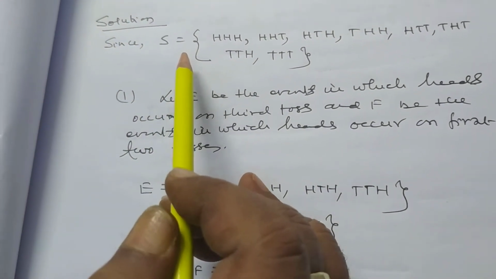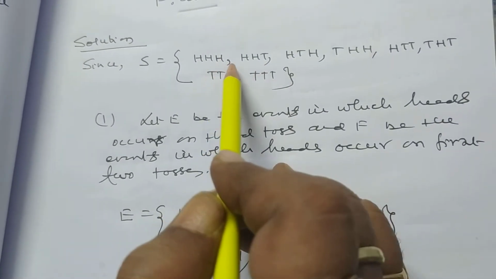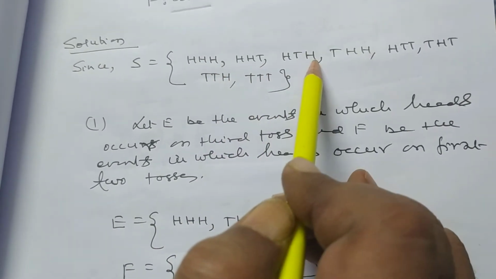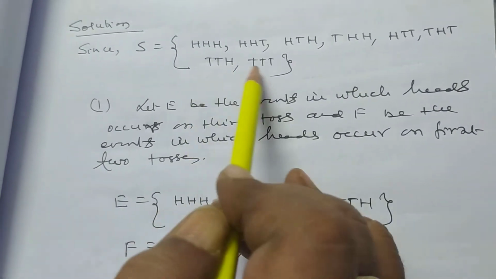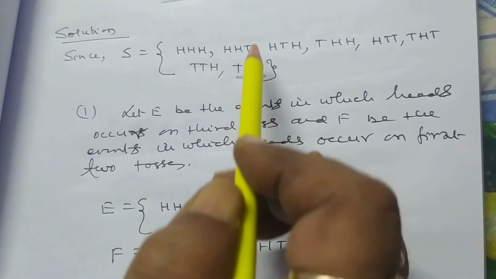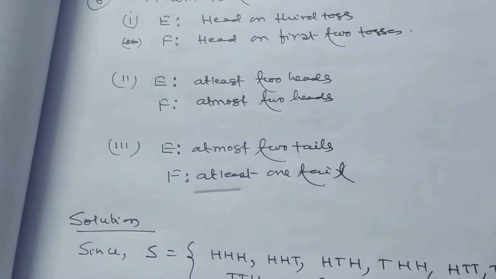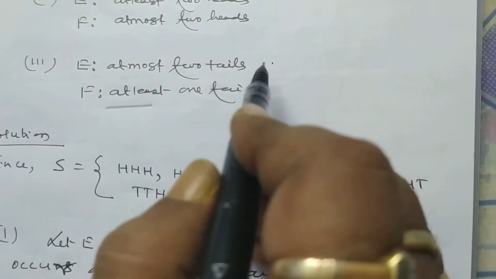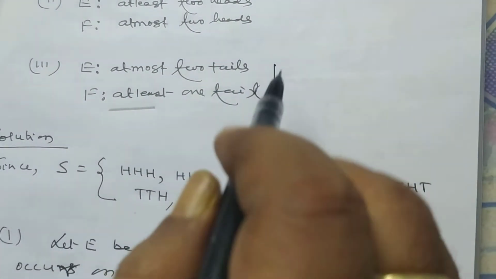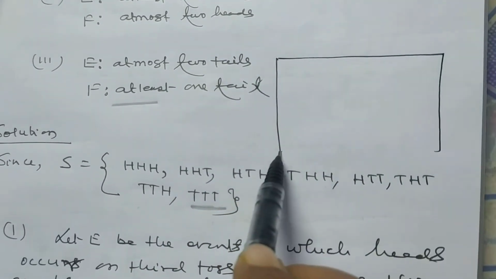Here in throwing 3 coins, these are the elements of the sample space: HHH, HHT, HTH, THH, HTT, THT, TTH and TTT. And you can write the sample space by using a multiplication table. How will you form a multiplication table? Try to understand.